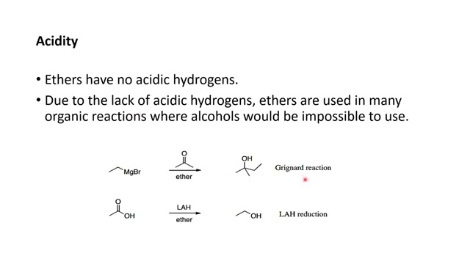Here is the Grignard reaction. In this Grignard reaction, there is the use of ether. Now, the next reaction is LAH reduction. In this reduction, you will see that there is also the use of ether. In this reaction, you will see that the reactant is carboxylic acid and the product is alcohol.